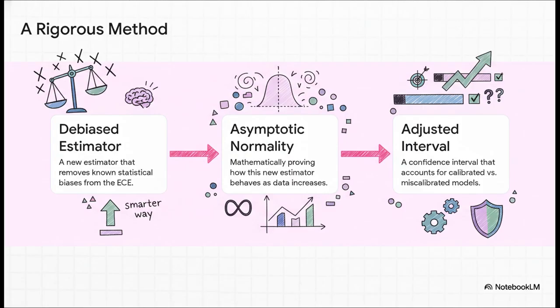First, they came up with what's called a de-biased estimator for the ECE. Think of it as a smarter calculation that corrects for some of the known problems. Second, they did the heavy lifting with the math to prove how this new estimate behaves. And third, they used all that work to build a new, much more accurate confidence interval that really tightens up our understanding of the model's behavior.